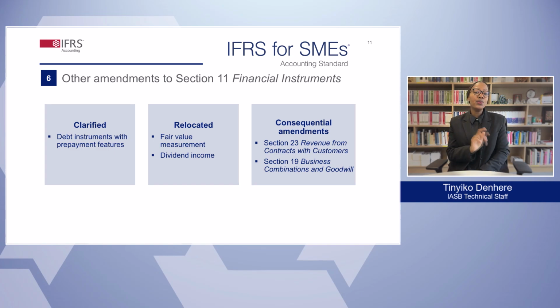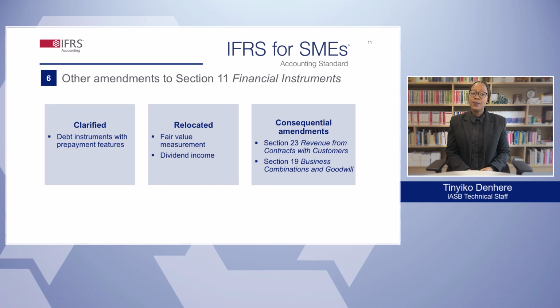Next are the two requirements that were relocated. Firstly, the application guidance on fair value measurement and disclosure requirements for fair value have been relocated to the new Section 12 fair value measurement. Secondly, the dividend income requirements have been relocated from the second edition's Section 23 revenue to the third edition's Section 11. Lastly, let's talk about the consequential changes.